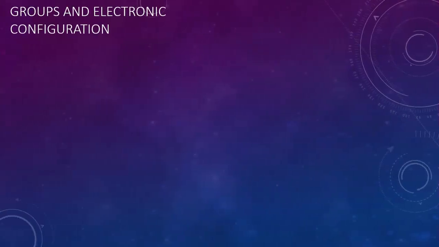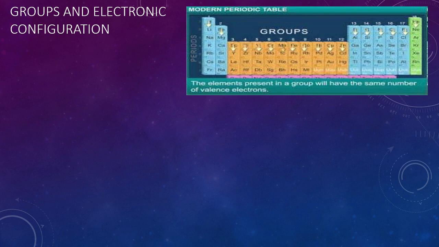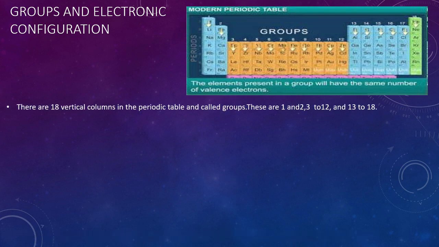Now let's learn groups and electronic configuration in the modern periodic table. As you know, there are 18 vertical columns in the periodic table called groups. They are 1, you can see this is 1 and 2. Then this 3 to 12, 13 and 18.